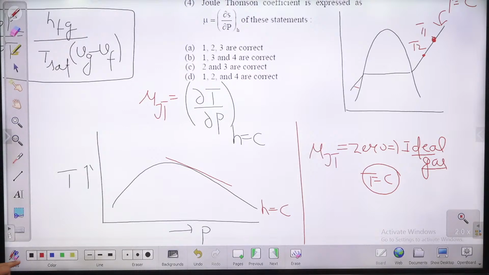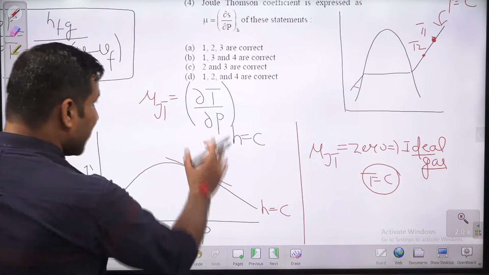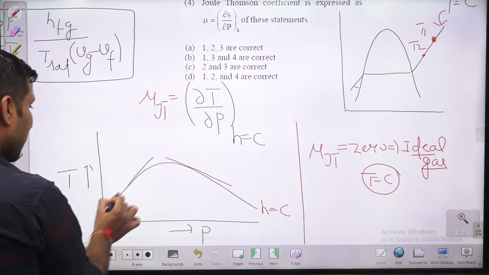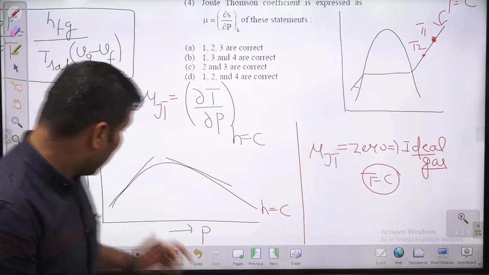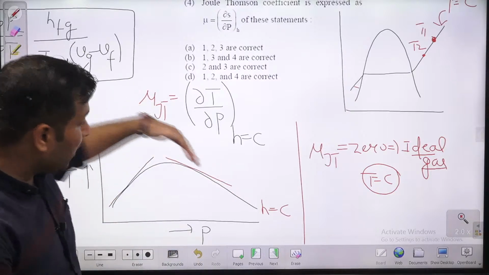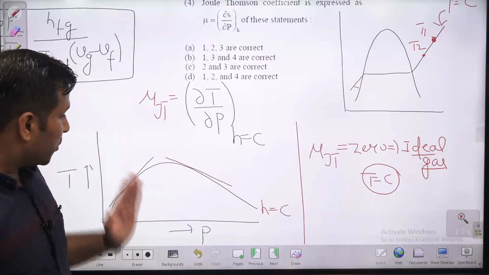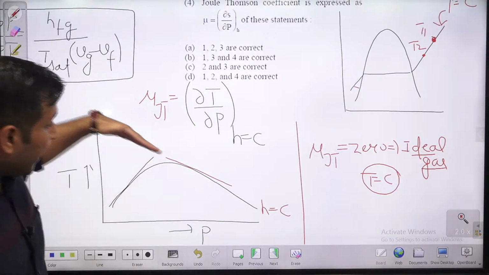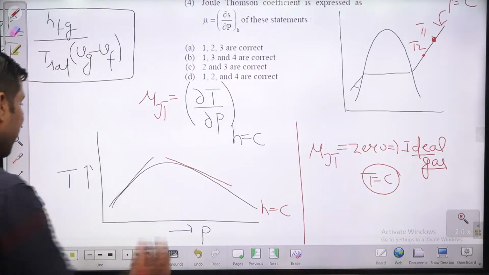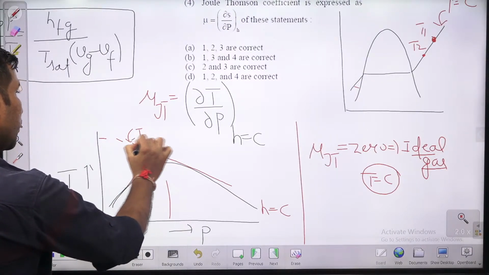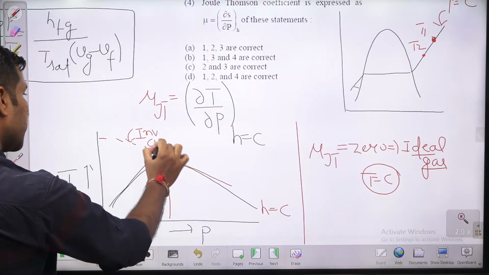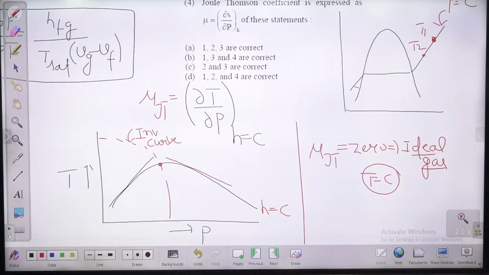If the gas is having a positive Joule-Thomson coefficient, it means something like this, because this slope is positive, guys. This slope is negative. You can check. This is also a slope, this is also a slope, but what is the difference? Here you are going upward, so it is a positive slope; here you are going downward, so this is a negative slope. Both are slopes, maybe both have equal magnitude, but one is negative and one is positive. So in this region, for example, this is known as a kind of inversion curve. It is a locus of various inversion points on the TP diagram. Locus of various inversion points on the TP diagram is known as the inversion curve.